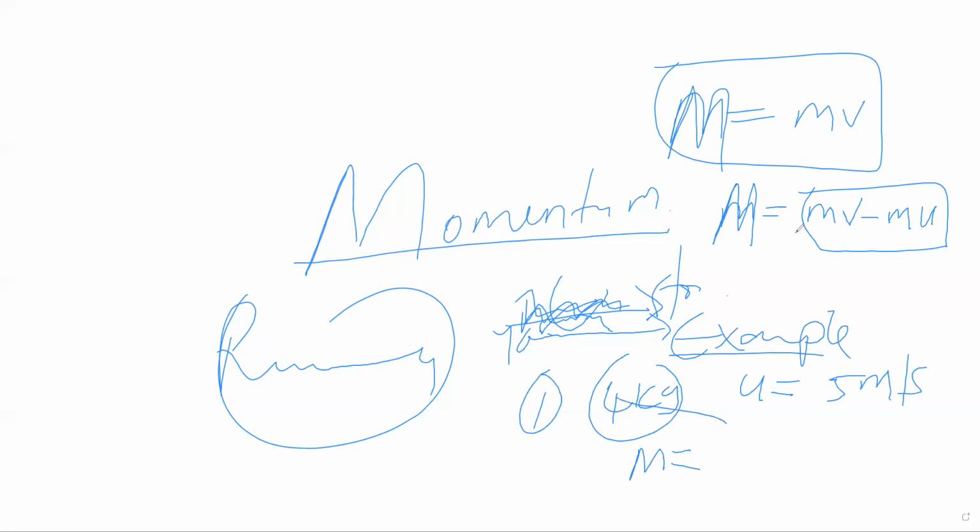So momentum will just be mass times the velocity, which is 5, and that will be 20. Now, momentum's units are newton seconds. So it will be 20 newton seconds. That's momentum, very easy.